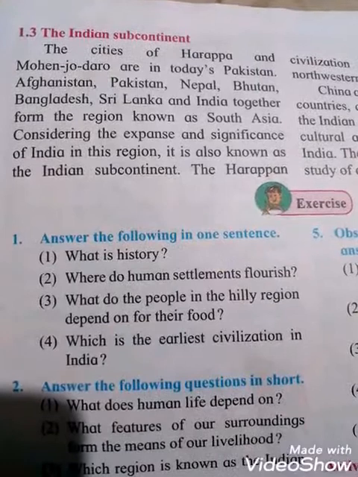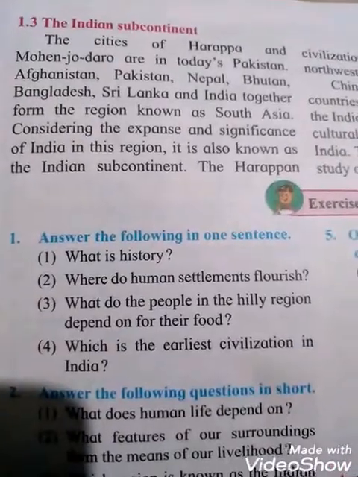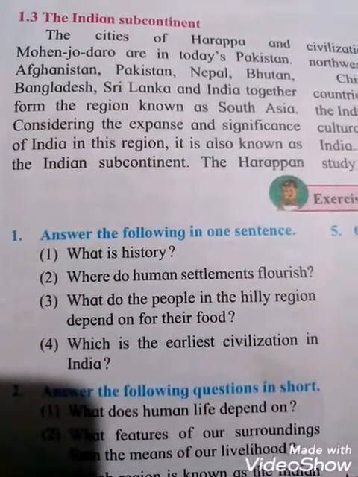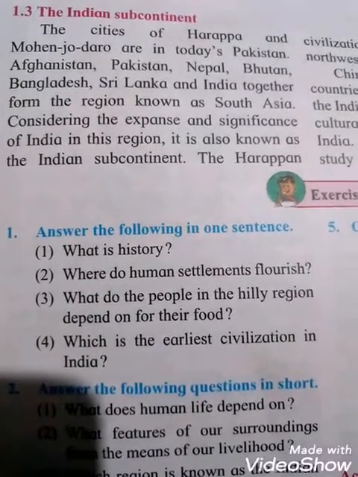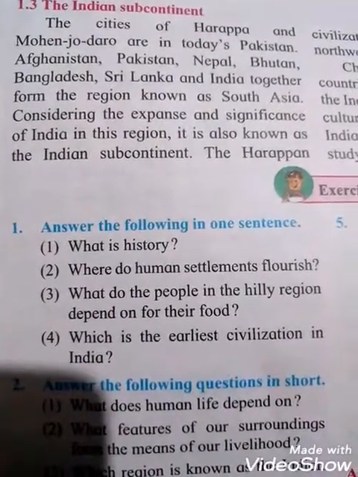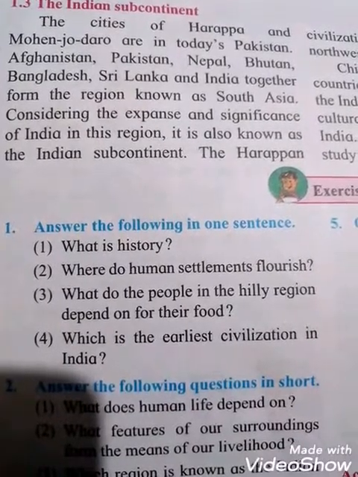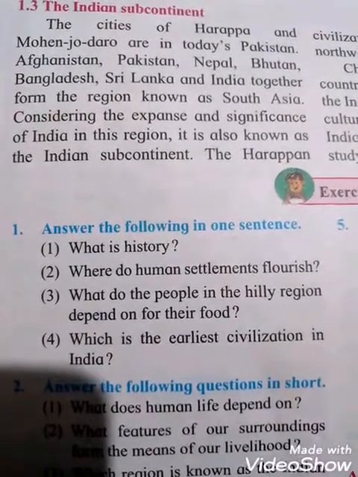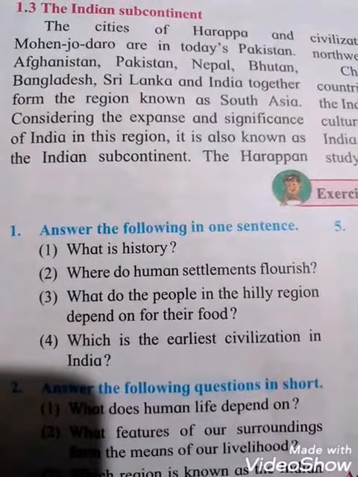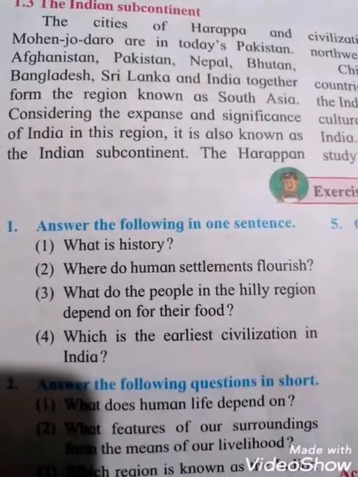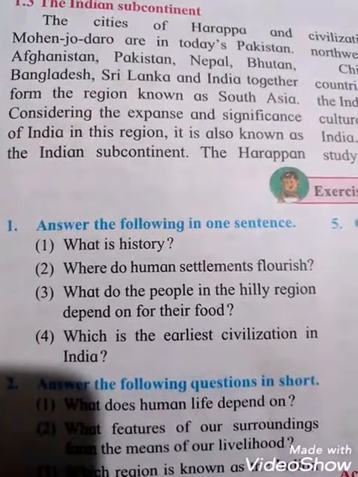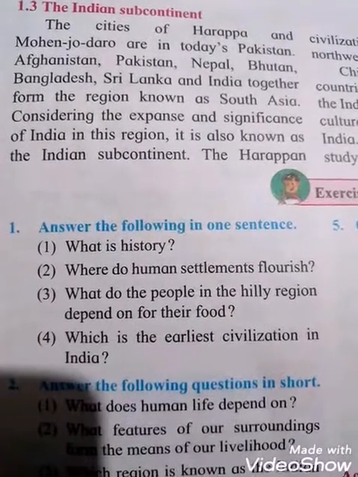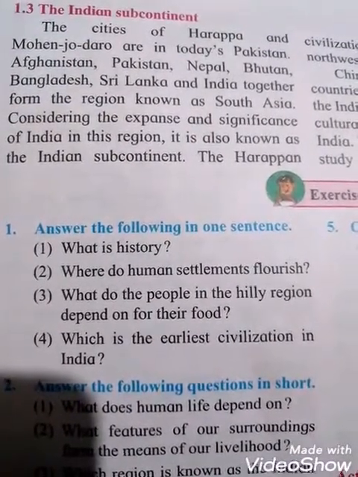1.3, the Indian subcontinent. The cities of Harappa and Mohenjo-daro are in today's Pakistan. See students, the cities of Harappa and Mohenjo-daro are in today's Pakistan country. Afghanistan, Pakistan, Nepal, Bhutan, Bangladesh, Sri Lanka and India together form the region known as South Asia. Suppose a question comes: which countries together form the region known as South Asia? Your answer will be: Afghanistan, Pakistan, Nepal, Bhutan, Bangladesh, Sri Lanka and India together form the region known as South Asia. Okay.